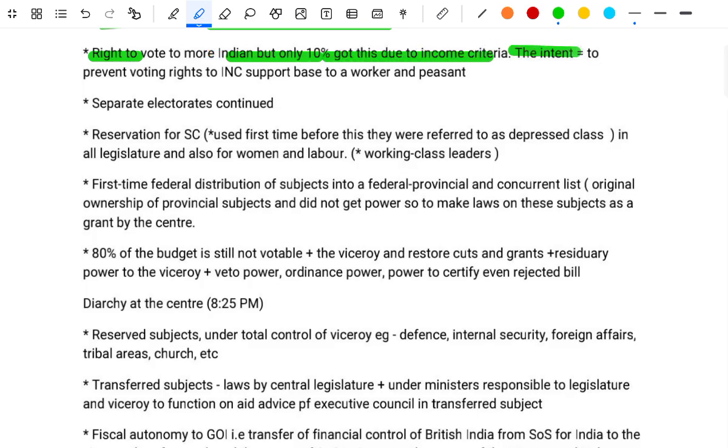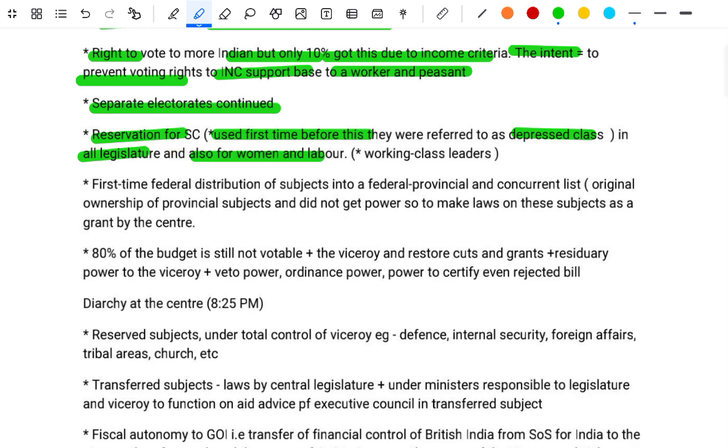This intent was to prevent voting rights to the INC supported base of workers and peasants. Separate electorates continued. There was reservation for the SCs, the term used for the first time, before which they were referred to as the depressed class, in all legislatures, and also for women and labor working class leaders.